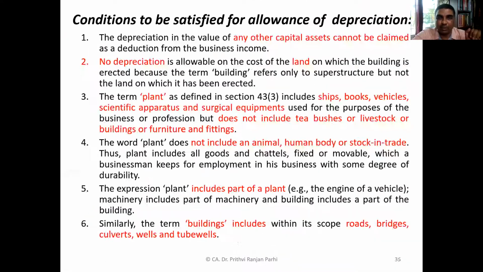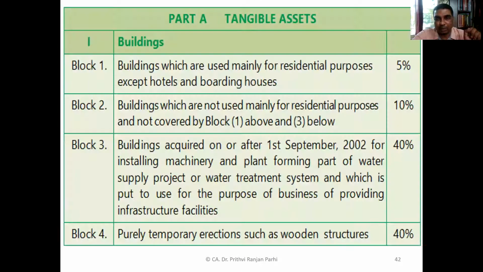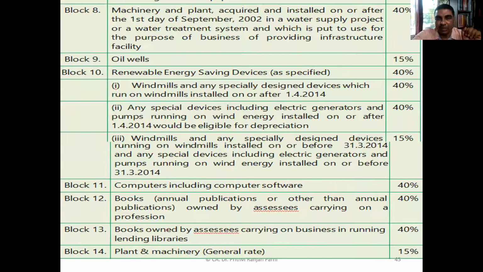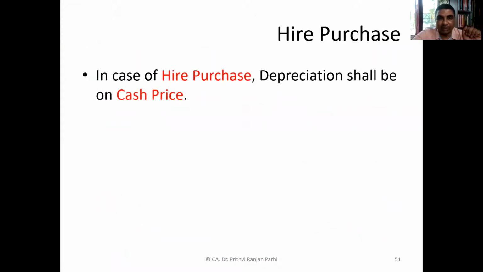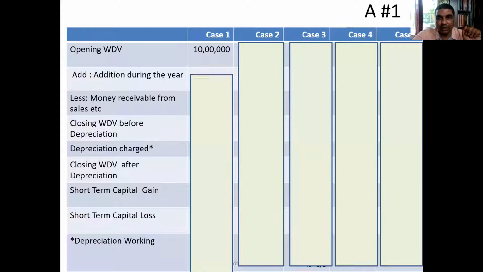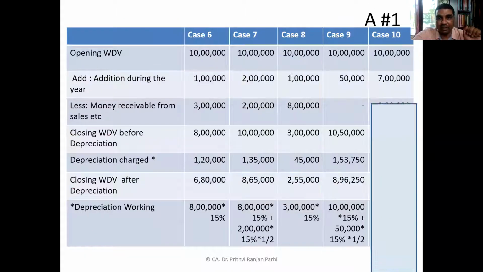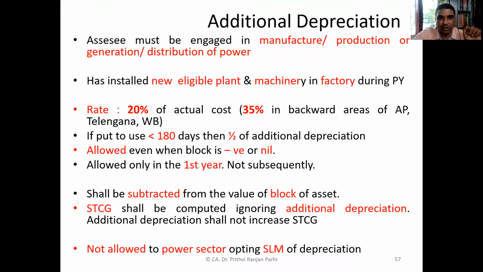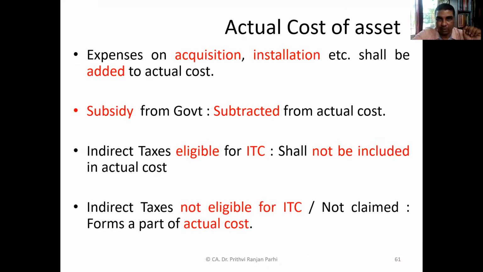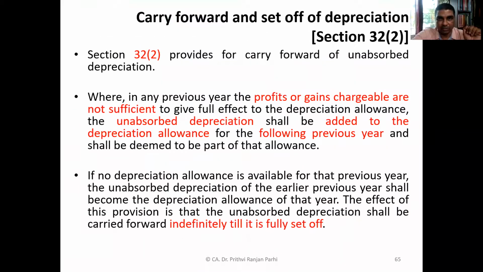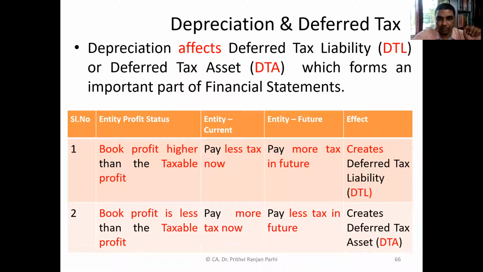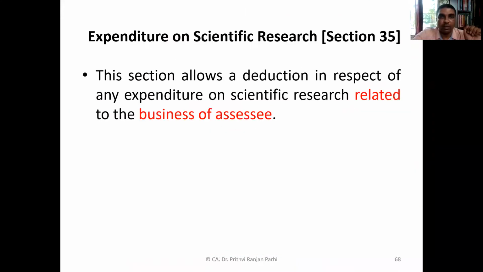Then depreciation, specifically how to do tax planning with regard to depreciation, was already over. The additional depreciation part we also covered in my previous session. Now, today we'll be learning the next portion. We'll start with this particular section, Section 35.